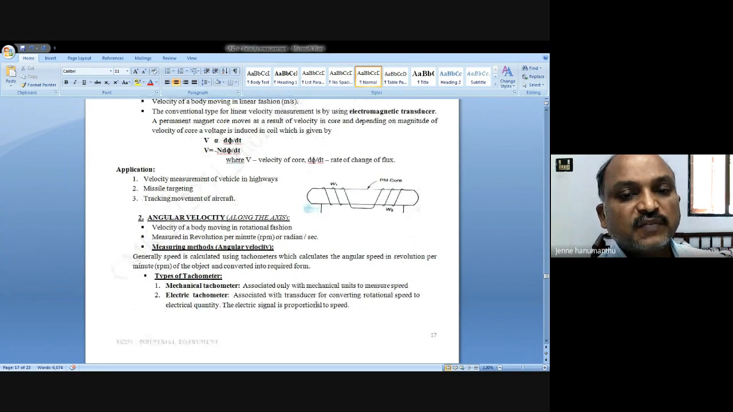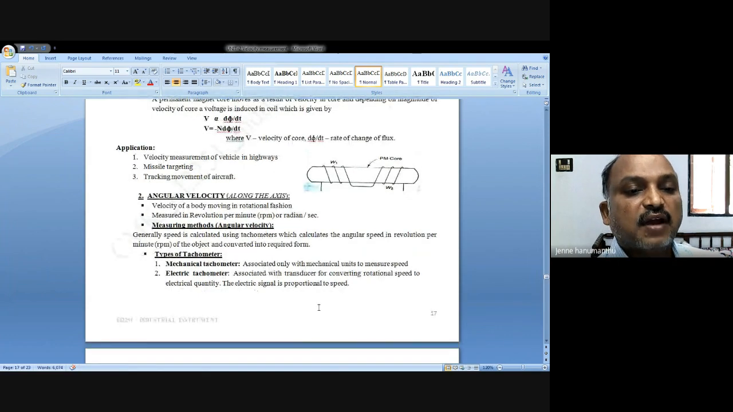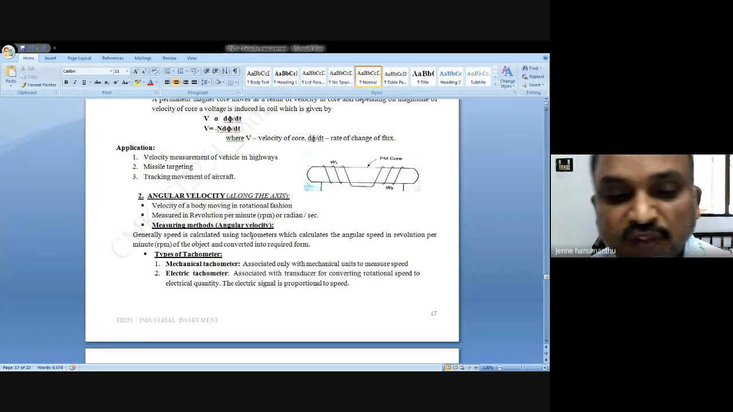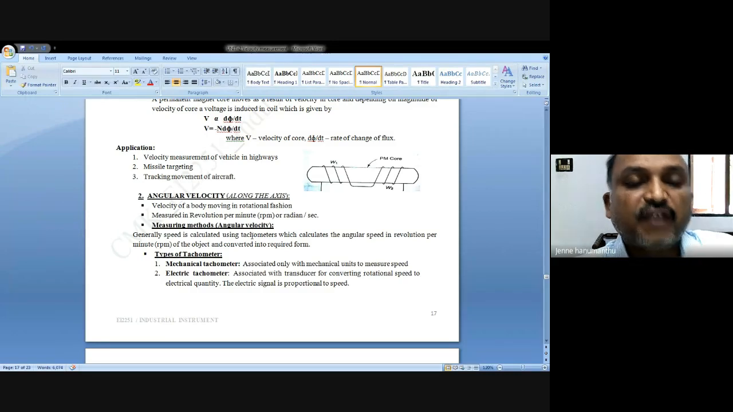Okay, and now angular velocity. This is the velocity of a body moving in rotational fashion. We measure it in revolutions per minute or radians per second. So we want to measure linear and angular velocities. Linear can be done with the help of an electromagnetic transducer.